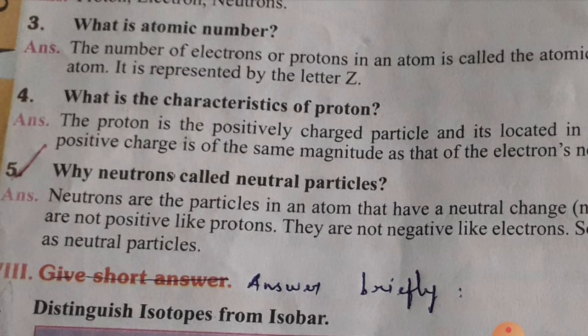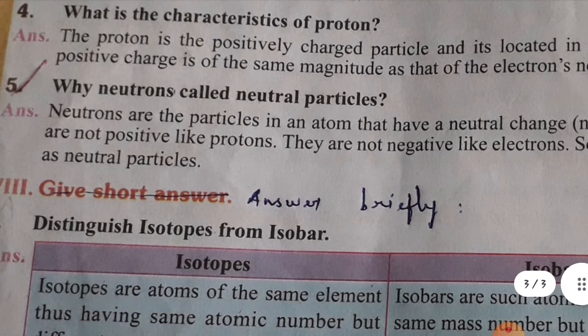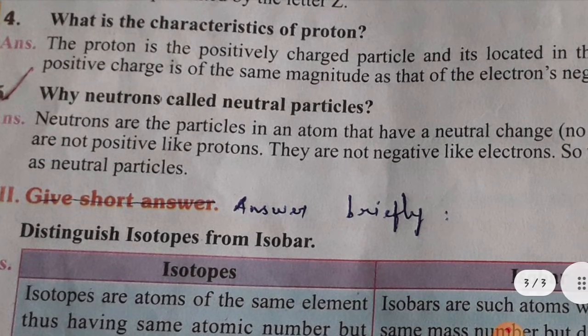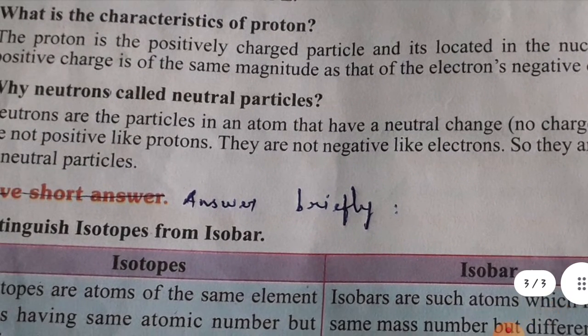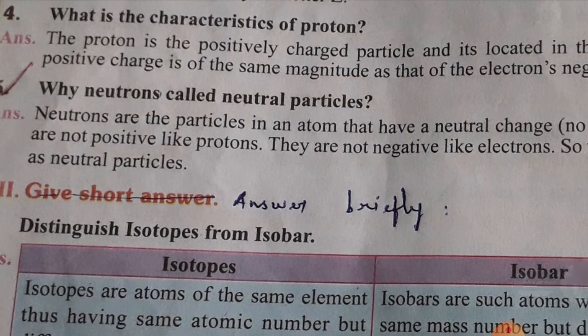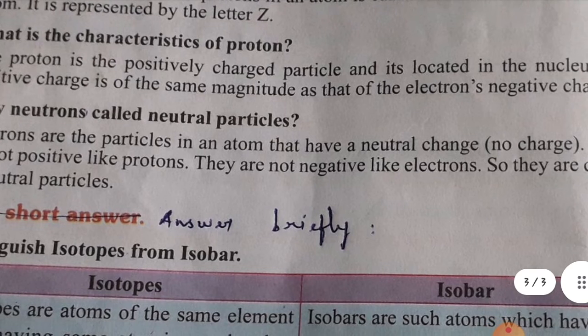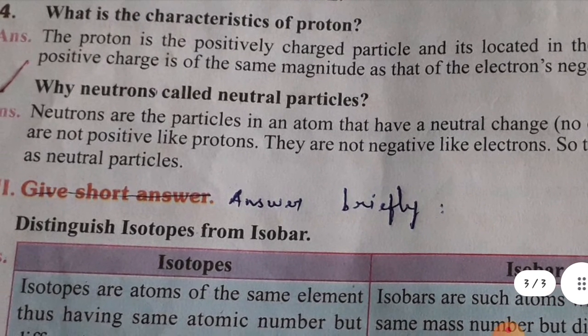And concentrate on the last question, children: why are neutrons called neutral particles? You know, children, neutrons, the particles in an atom, have a neutral charge. Neutral means no charge. They are not positive like protons, they are not negative like electrons, so they are called what? Neutral particles.